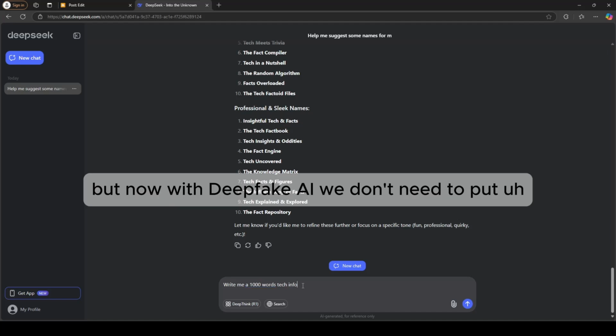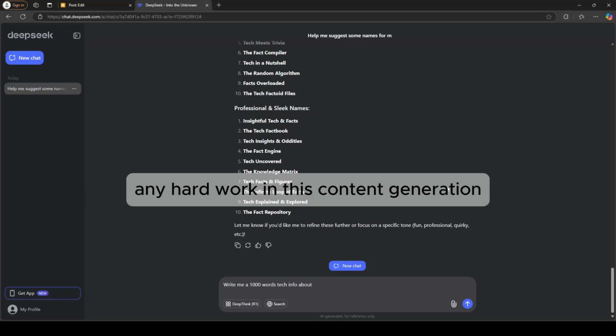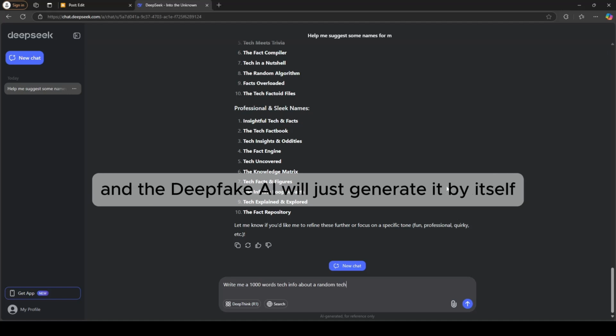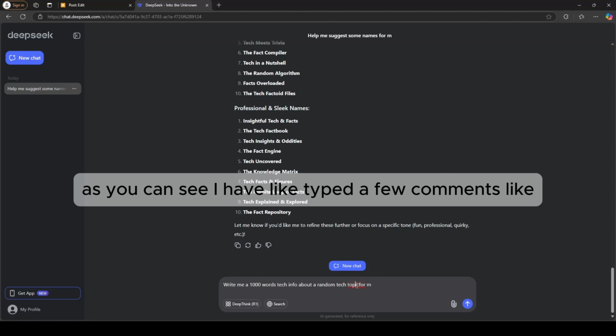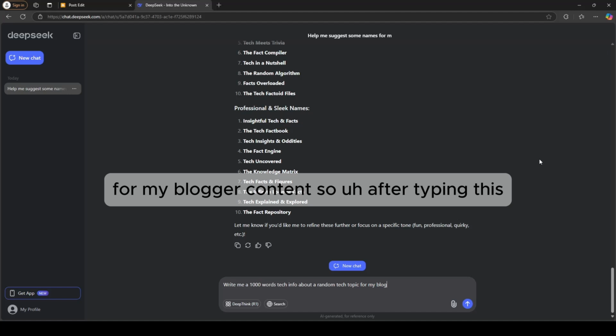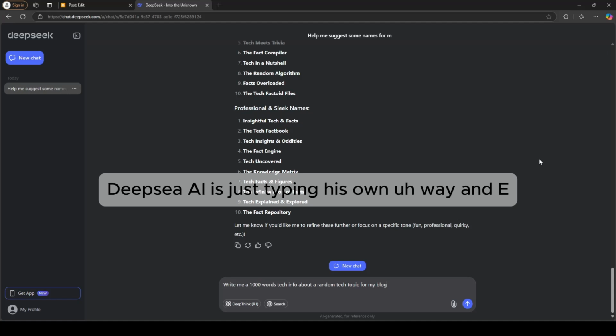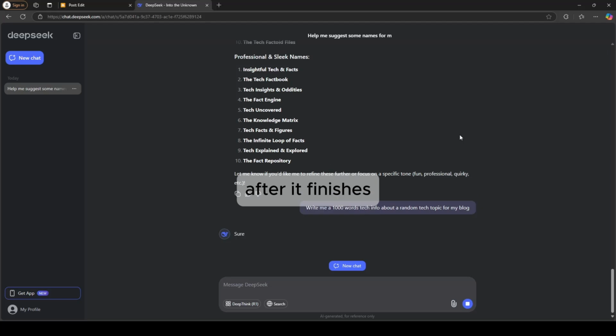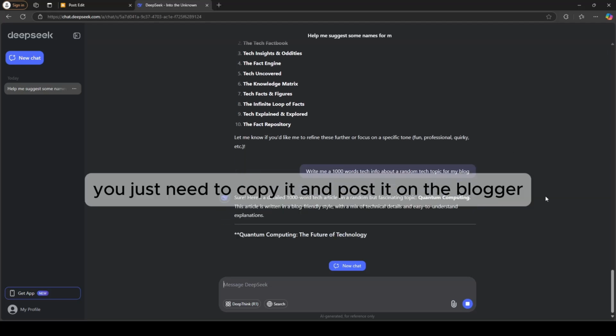But now with DeepSeek AI, we don't need to put any hard work in this content generation. We just need to input a few commands here, and the DeepSeek AI will just generate it by itself. As you can see, I have typed a few commands like generate a 1000 word article about a random topic for my blogger content. So after typing this, DeepSeek AI is just typing in its own way, and after it finishes, you just need to copy it and post it on the blogger.